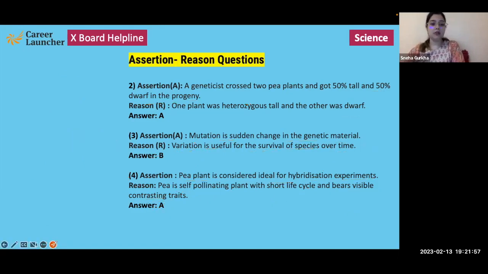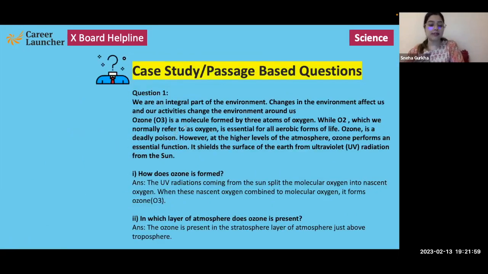Moving on to the next case study based question. So we will read the passage twice, and then we are going to answer the questions that follow. So the passage says, we are an integral part of the environment. Changes in the environment affect us, and our activities change the environment around us.